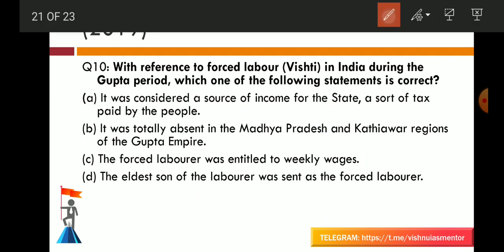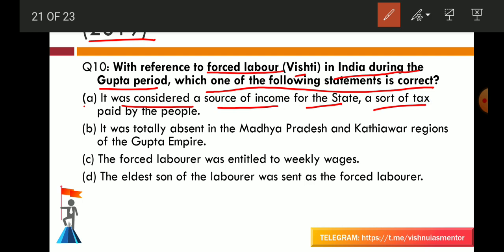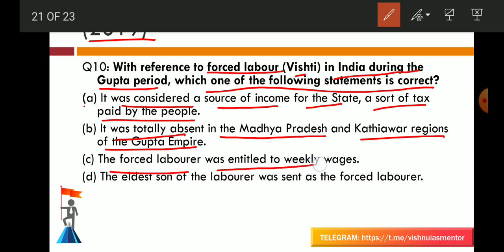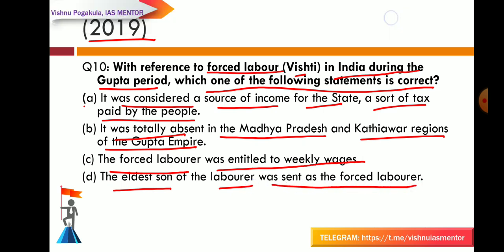And your last question is from the 2019 question paper. With reference to the forced labor Vishti in India during the Gupta period, which one of the following statements is correct? Option A, it was considered a source of income for the state, a sort of tax paid by the people. B, it was totally absent in Madhya Pradesh and Kathiawar regions of the Gupta Empire. C, the forced laborer was entitled to weekly wages. D, the eldest son of the laborer was sent as a forced laborer. And the answer is A. That is, it was considered a source of income for the state, a sort of tax paid by the people.